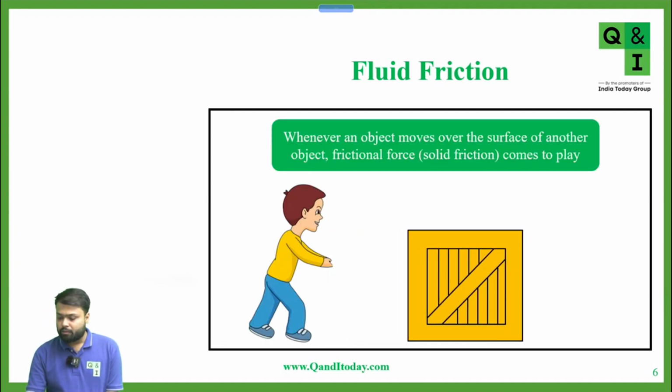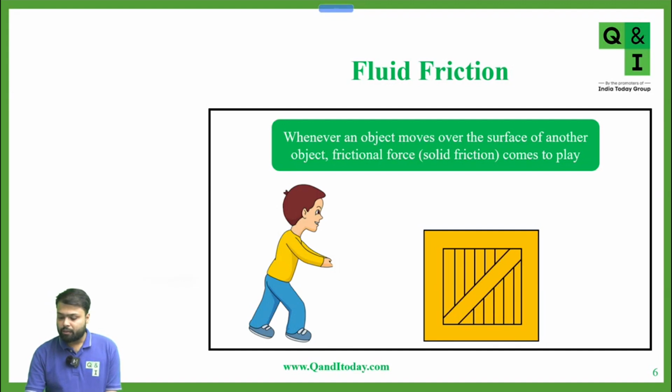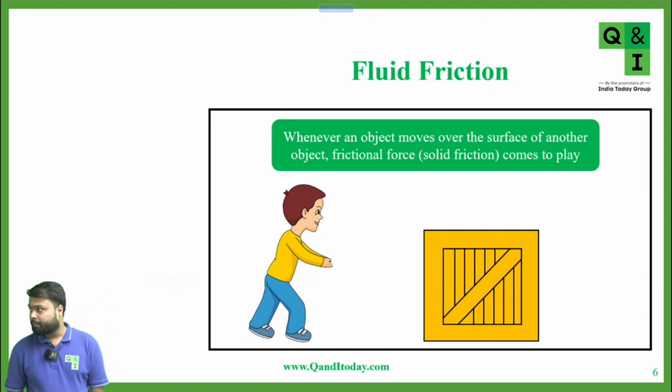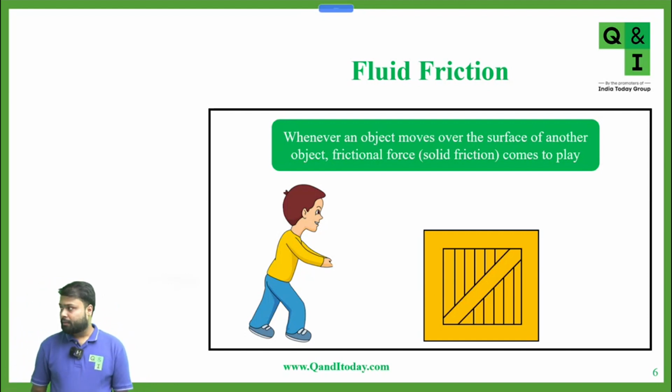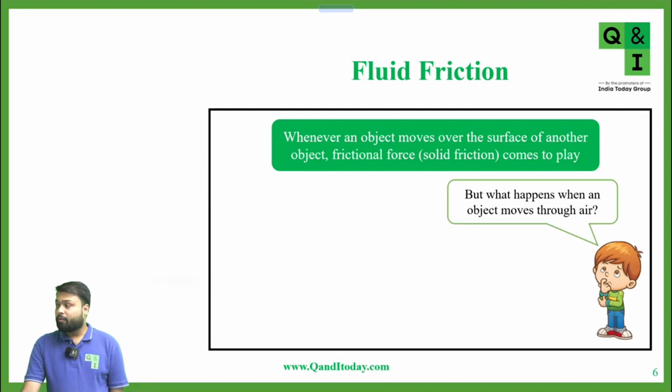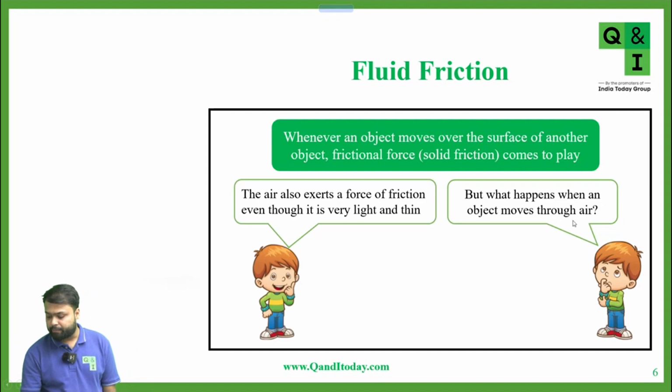We know that whenever an object moves over the surface of another object, friction force, that is solid friction, comes into play. It may be static, sliding, or rolling. Is it clear? But the question comes to our mind: what will happen when an object moves through air?